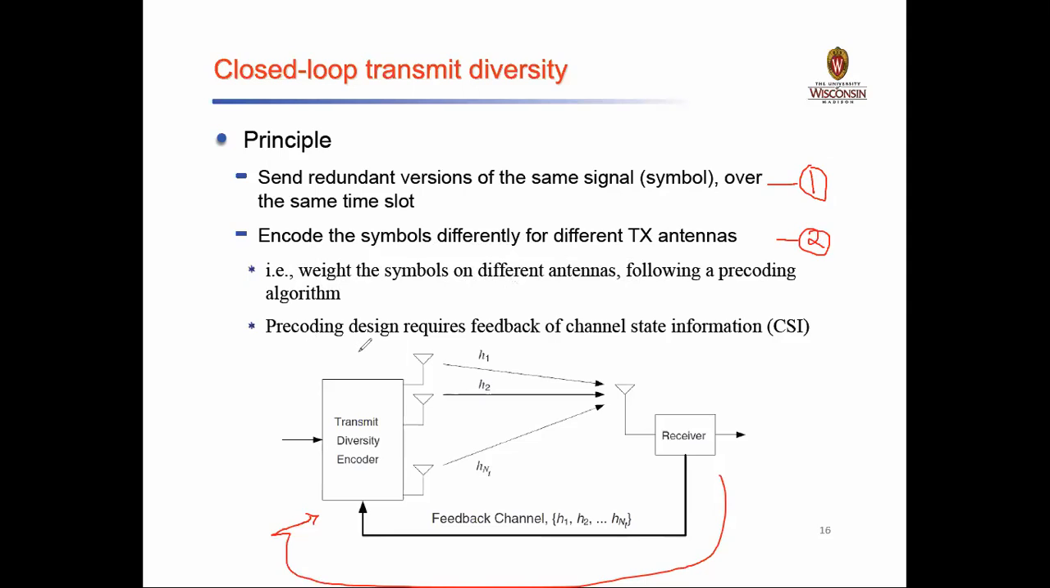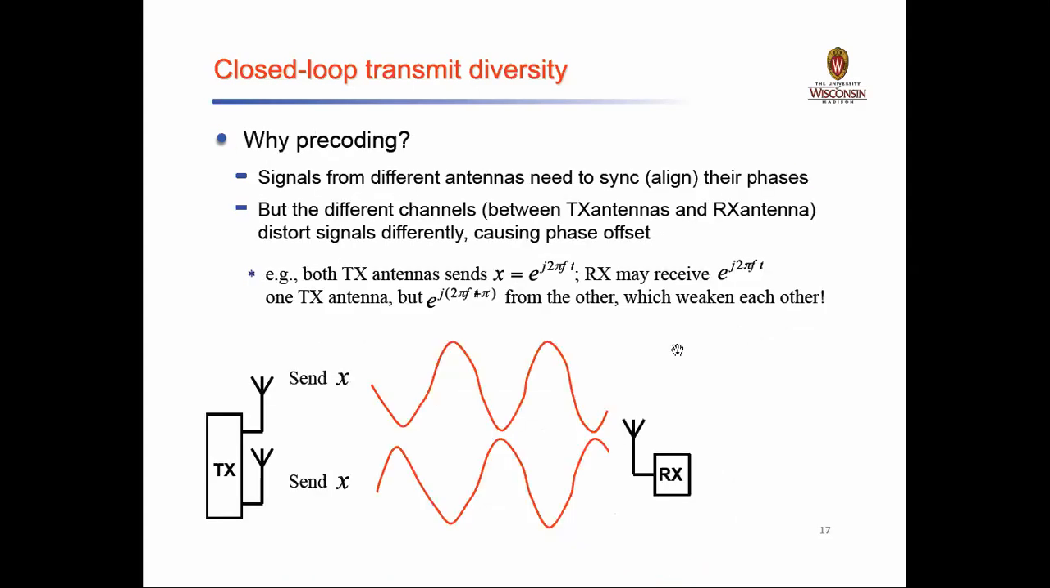Then precoding design requires feedback. So you can see there is a feedback from a receiver to a transmitter encoder. Okay, where it will give you exactly what things are received at the receiving section. Okay, now what do you mean by precoding? Okay, the meaning of the precoding is signals from different antenna need to sync their phases.